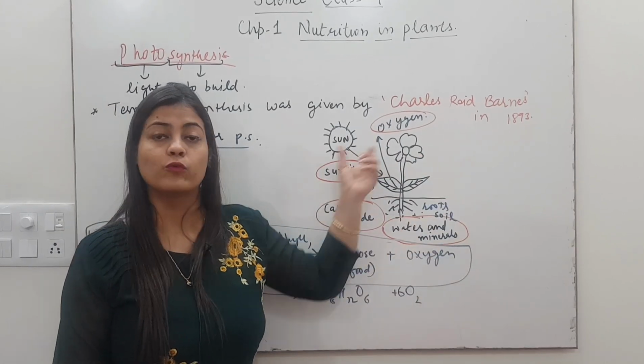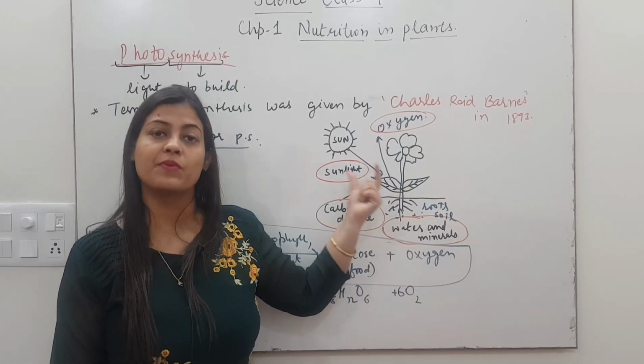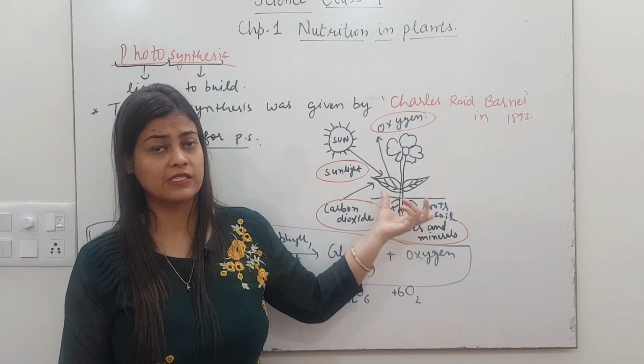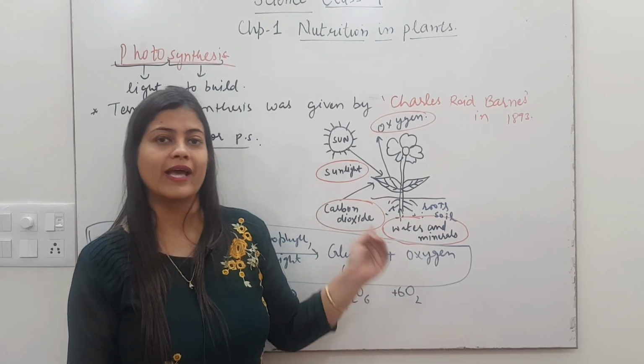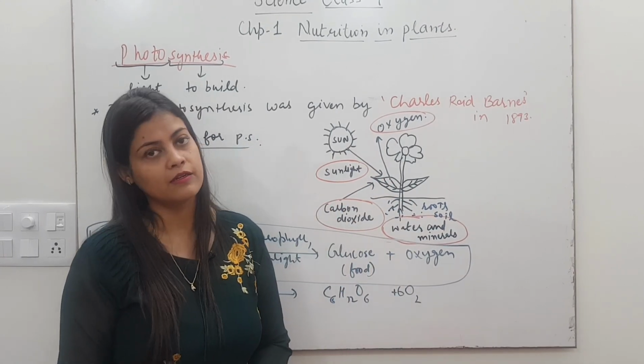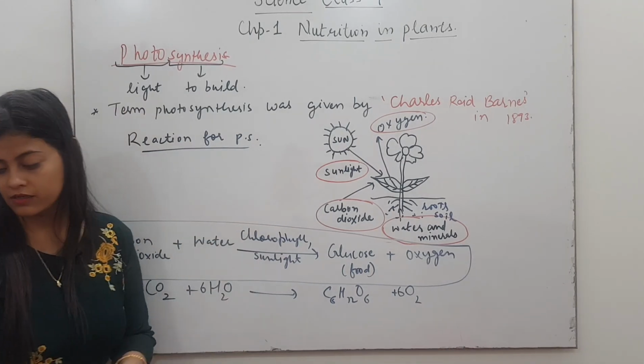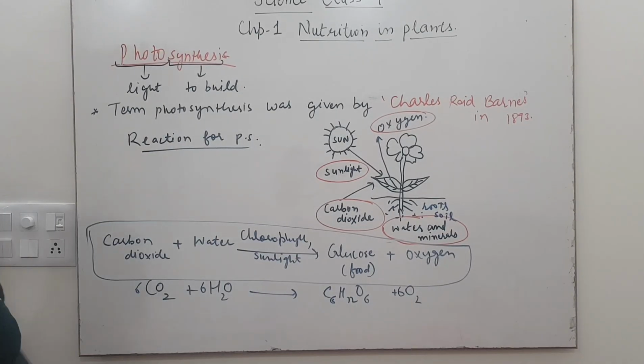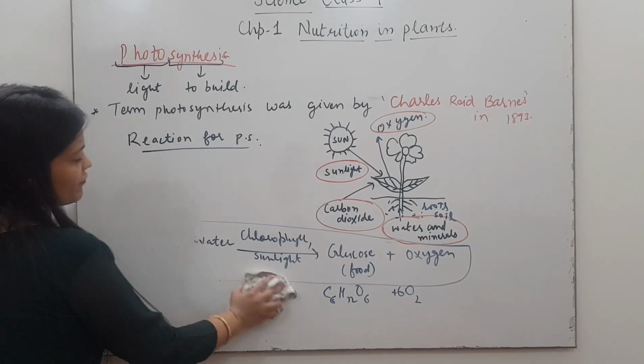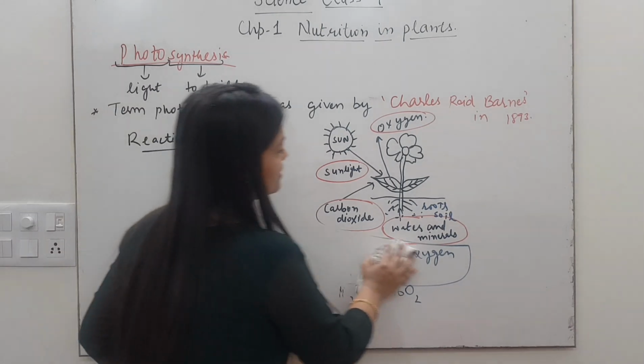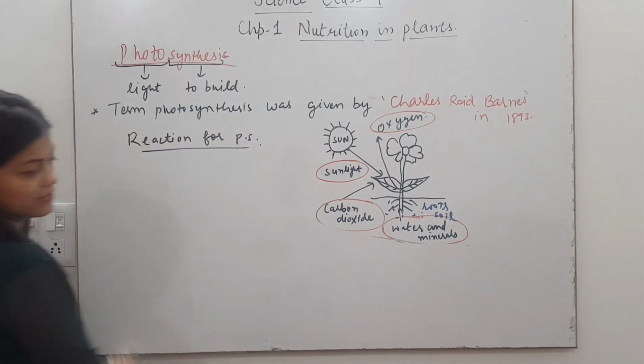So the food can be stored anywhere, but it is prepared in the leaves. That is why leaves are also called the kitchen of the plants. Clear?